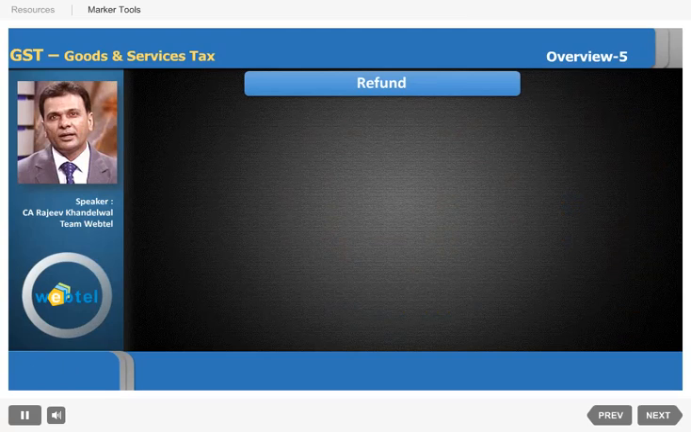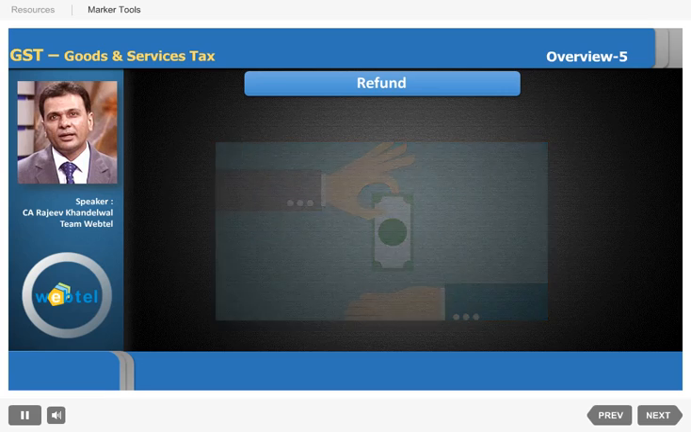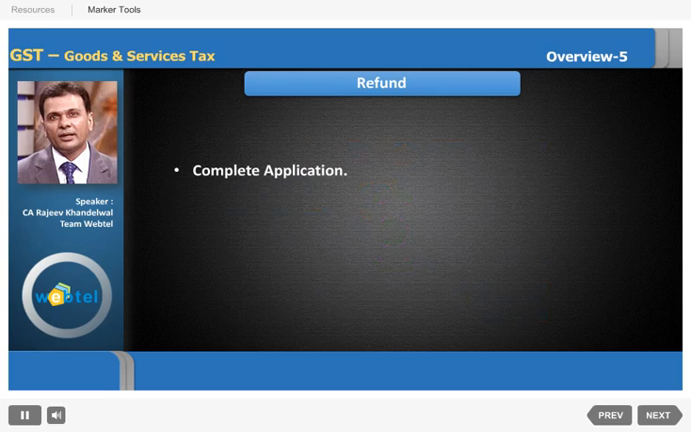Now let us say you have paid the taxes also, you have filed the returns also, and if by chance you've paid excess money, excess taxes are being paid, then you will have to apply for refund. Obviously, when you pay excess taxes, either you adjust it in future returns or you request the department to give a refund. In the case of refund, you should ensure that you submit complete information in the application to the proper officer of IGST, CGST or SGST as the case may be.